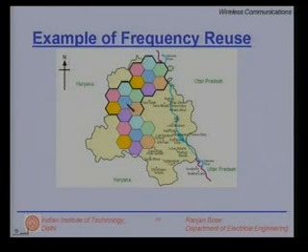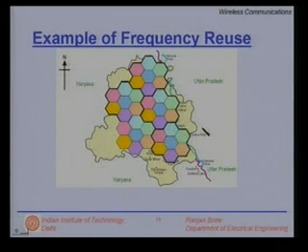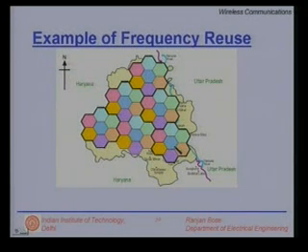Again note that the distance between the green cells, the co-channel cells, is the same between this cluster and this cluster, this cluster and this cluster. No frequency band is being discriminated against. All frequency bands are going to suffer through the same co-channel interference levels. So we are excited about this plan, so we put another cluster and another cluster and another cluster, and we are happy that we have been able to cover most of the region by these cells. So this pictorial figure shows where we use what frequency.